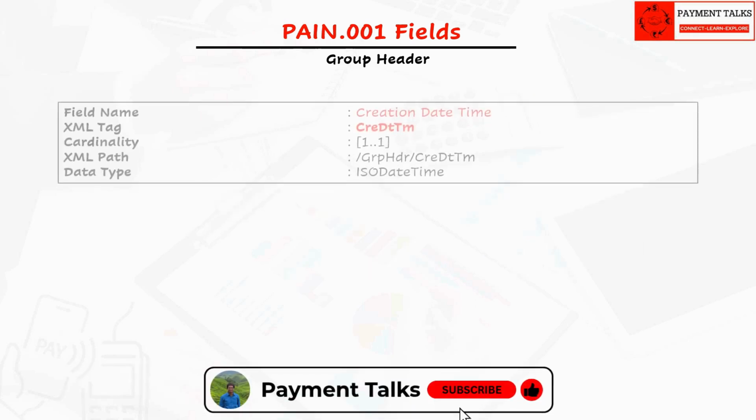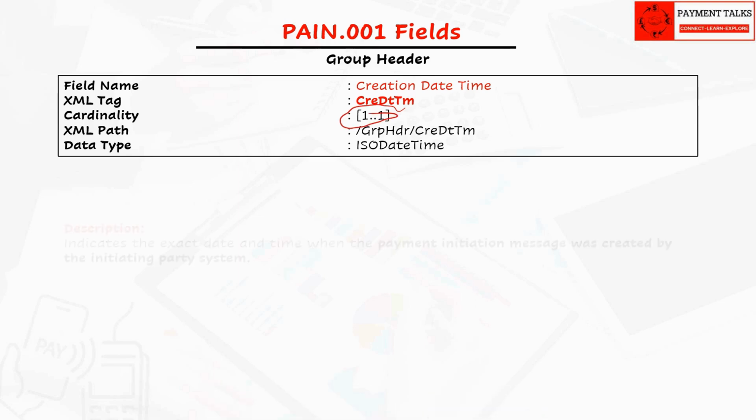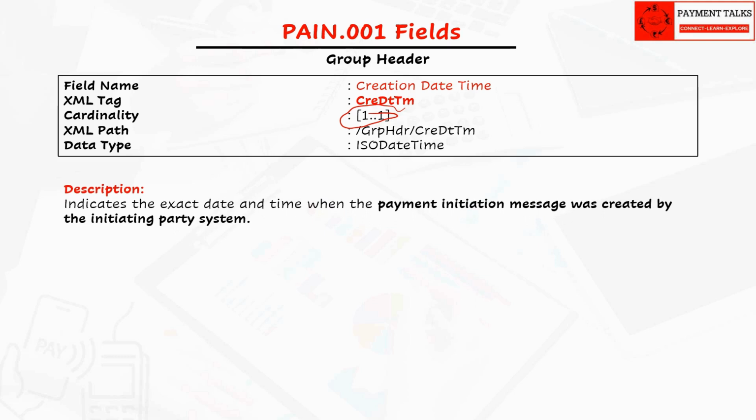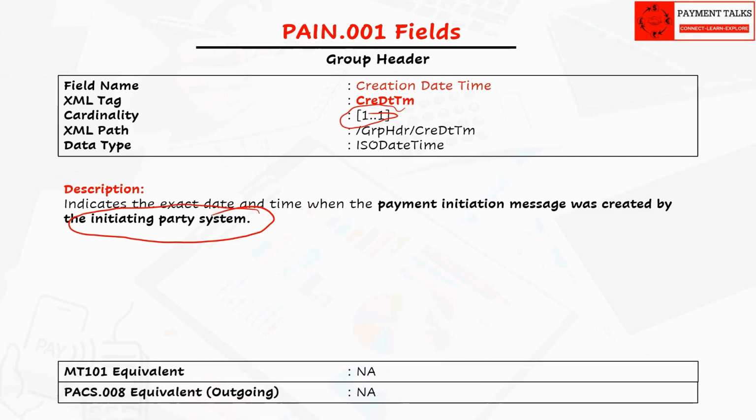The next field is creation date time. This is a mandatory field in Pain.001. This field indicates the exact date and time when the payment initiation message was created by the initiating party system. In MT101, there is no dedicated field for message creation timestamp. The closest reference may come from Swift network headers, block 2 or MIR, rather than block 4 fields. This field is not mapped to the outgoing Pacs.008. Typically, the bank generates a new creation date time when constructing the outgoing Pacs.008 message.